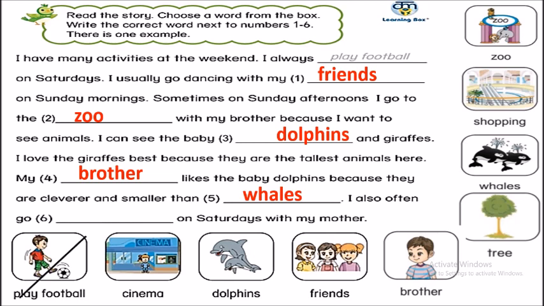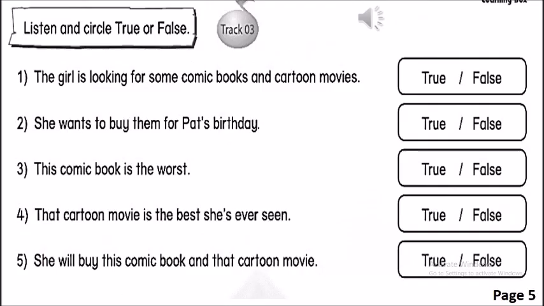And number 6, I also often go shopping. Okay, have you finished? Do you correct all the answers? Excellent. Okay, now we move to the exercise in your activity book.